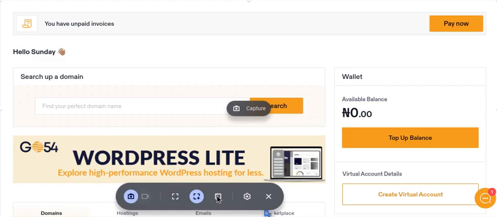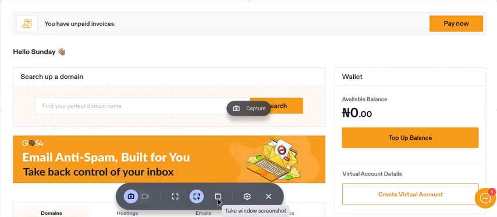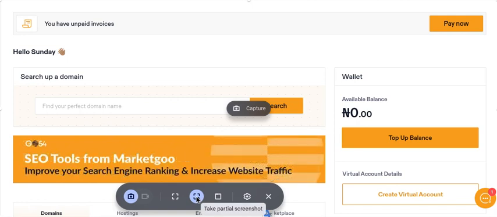So if you have various windows or various sections of your Chromebook loaded or open, this will be the option to go for. If you want to take a screenshot of a certain part of the Chromebook, go with it.